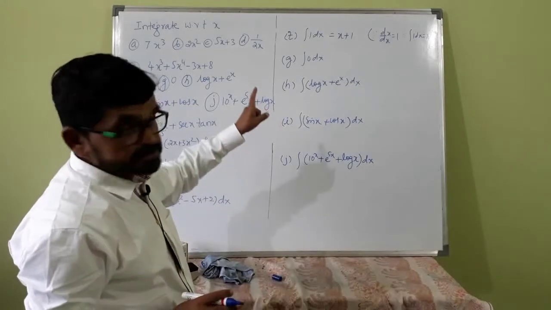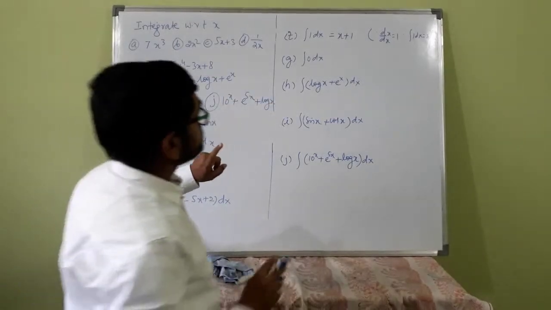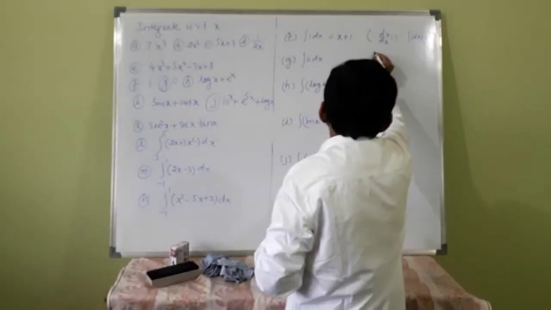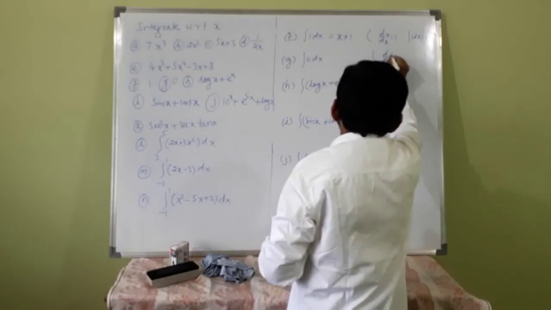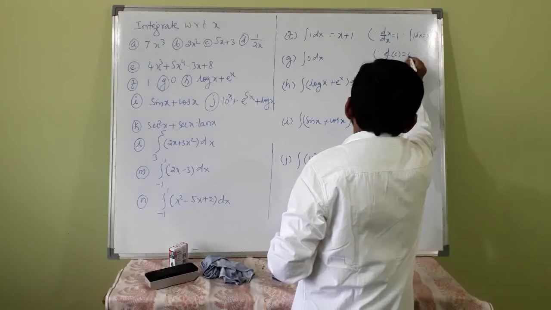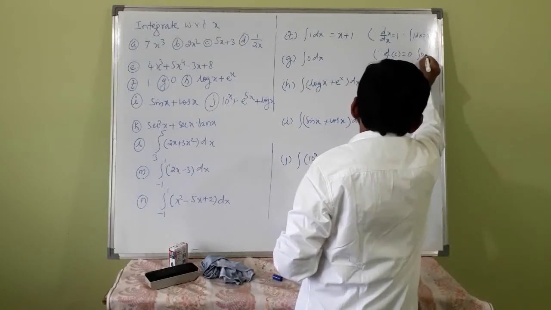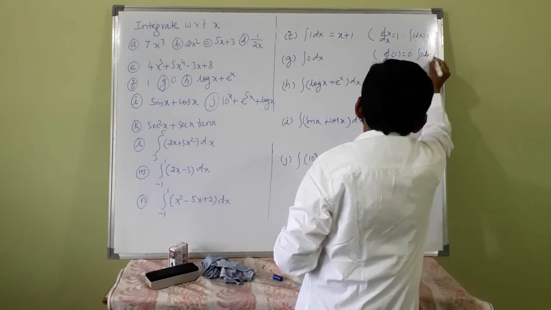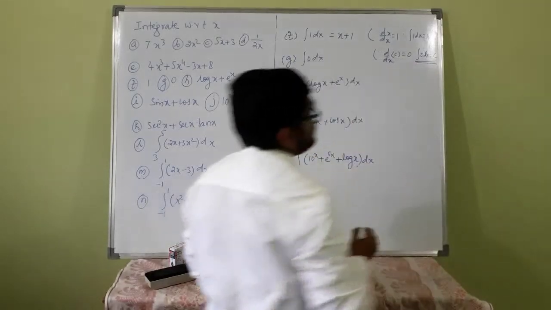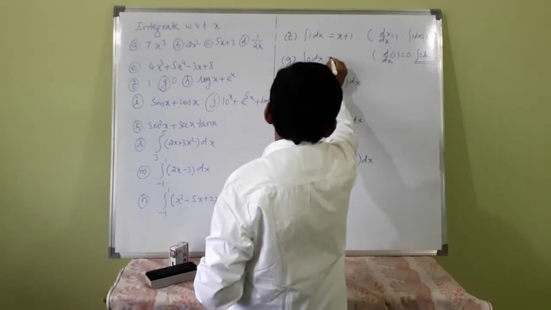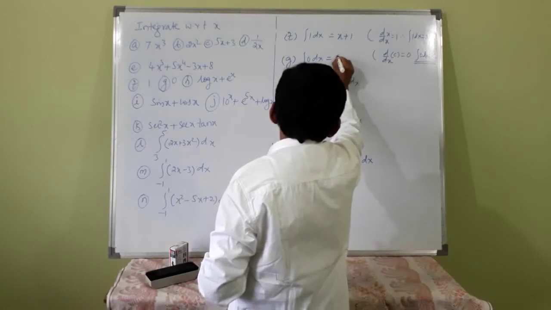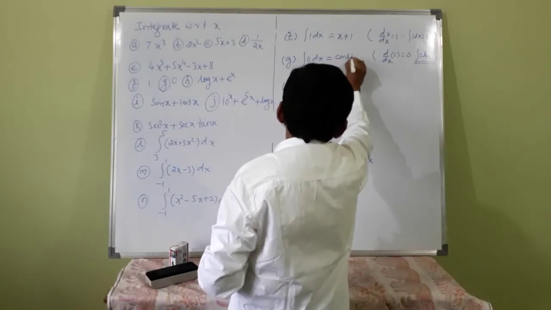Remember, this is not 0. Why? Because d by dx of a constant is 0. So integration of 0 is a constant, not 0. Remember this result. Many will make a mistake here. This is a constant.